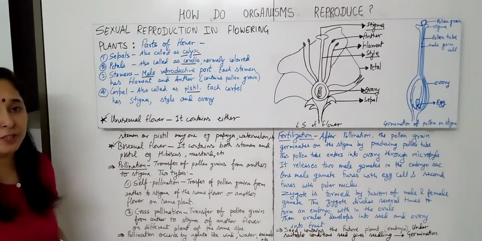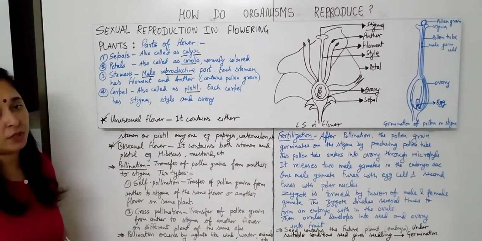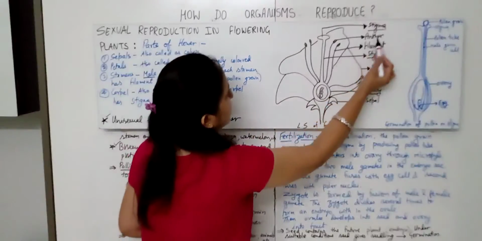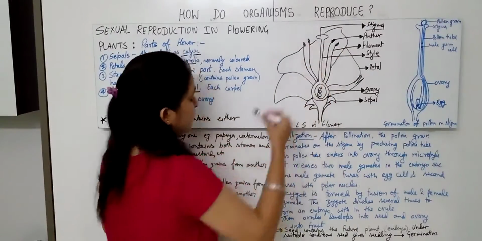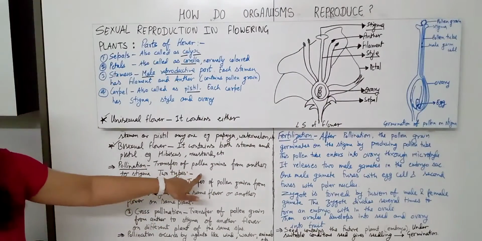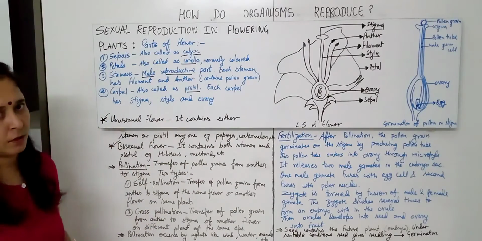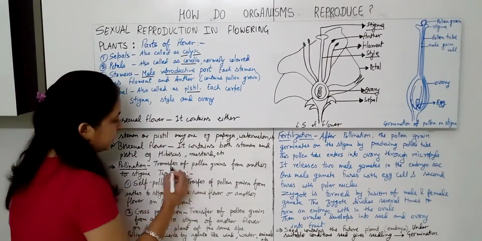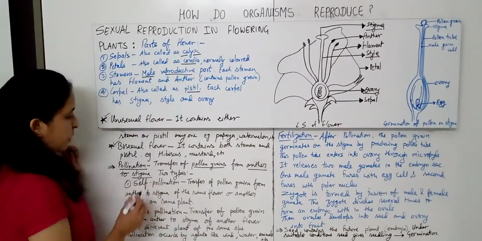Now, pollination. Pollination is the transfer of pollen grains. Now, where are these pollen grains present? These pollen grains are present in the anther, inside this. So the transfer of pollen grain from anther to stigma of the flower is called pollination. See, pollen grain from anther to stigma.